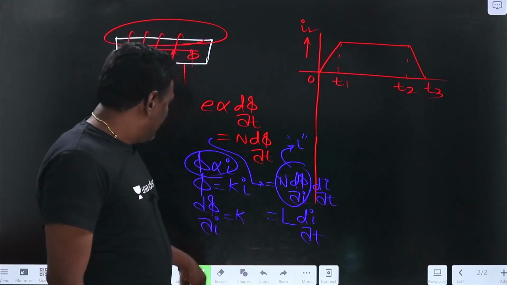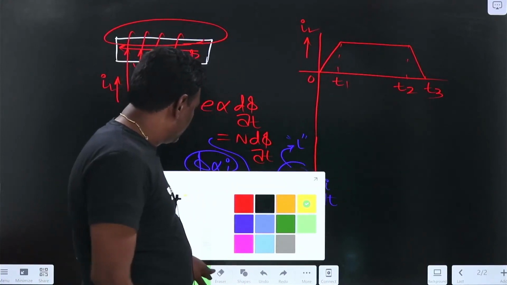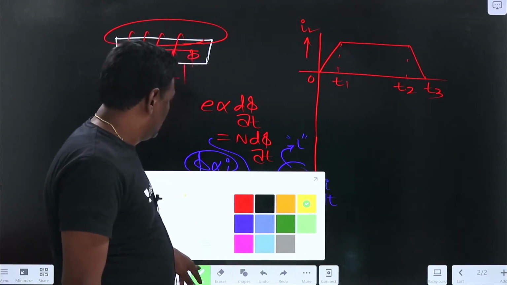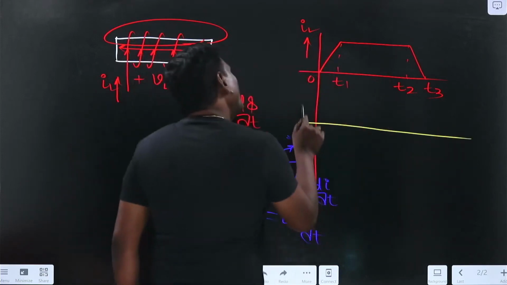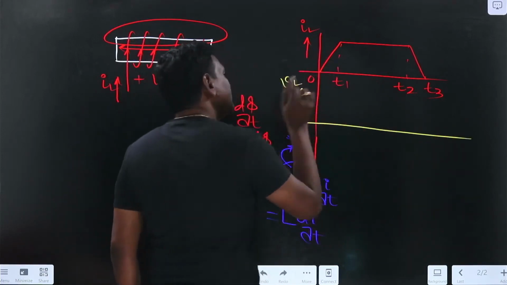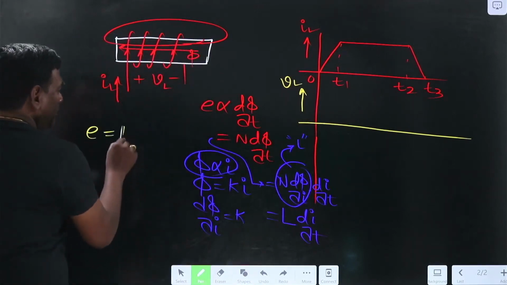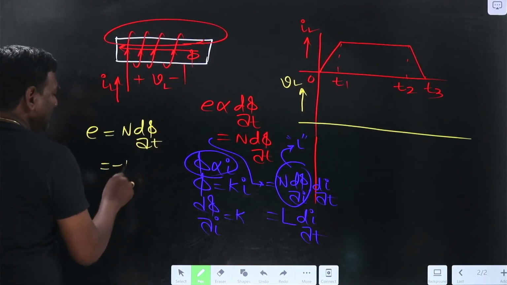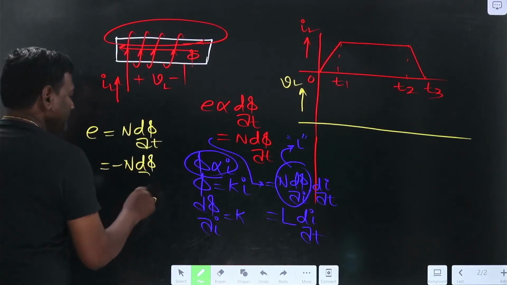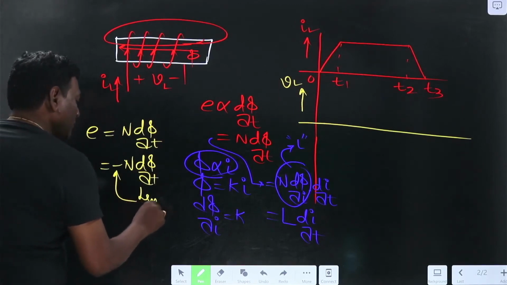Now, see here, if I try to consider, which color? Okay, yellow. If I try to consider the voltage across this, multiple times people say E equals N d phi by dt, or some guys say minus N d phi by dt, and we say that this minus is because of Lenz's law.